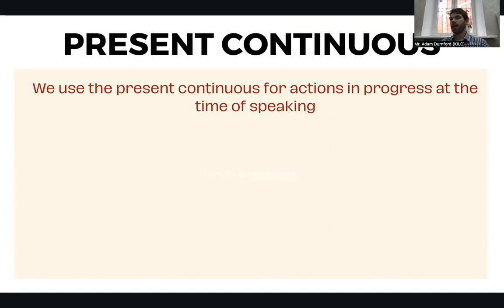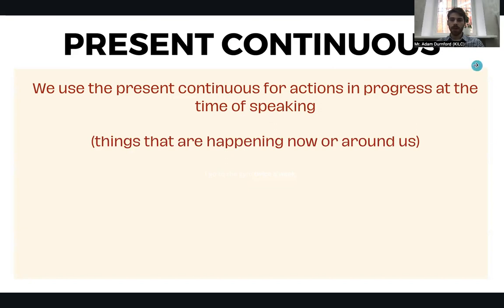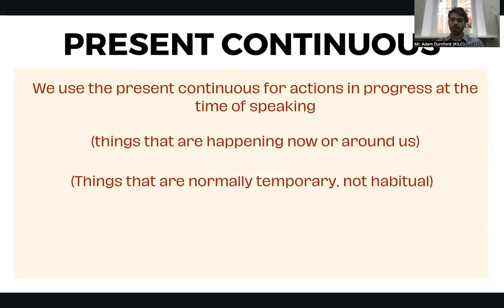Yeah. So we have a process going on as we are talking. So right now I am teaching and I am using a computer. I'm using a computer and I'm teaching with a video. So yes, this will just be things that are happening now or around us.